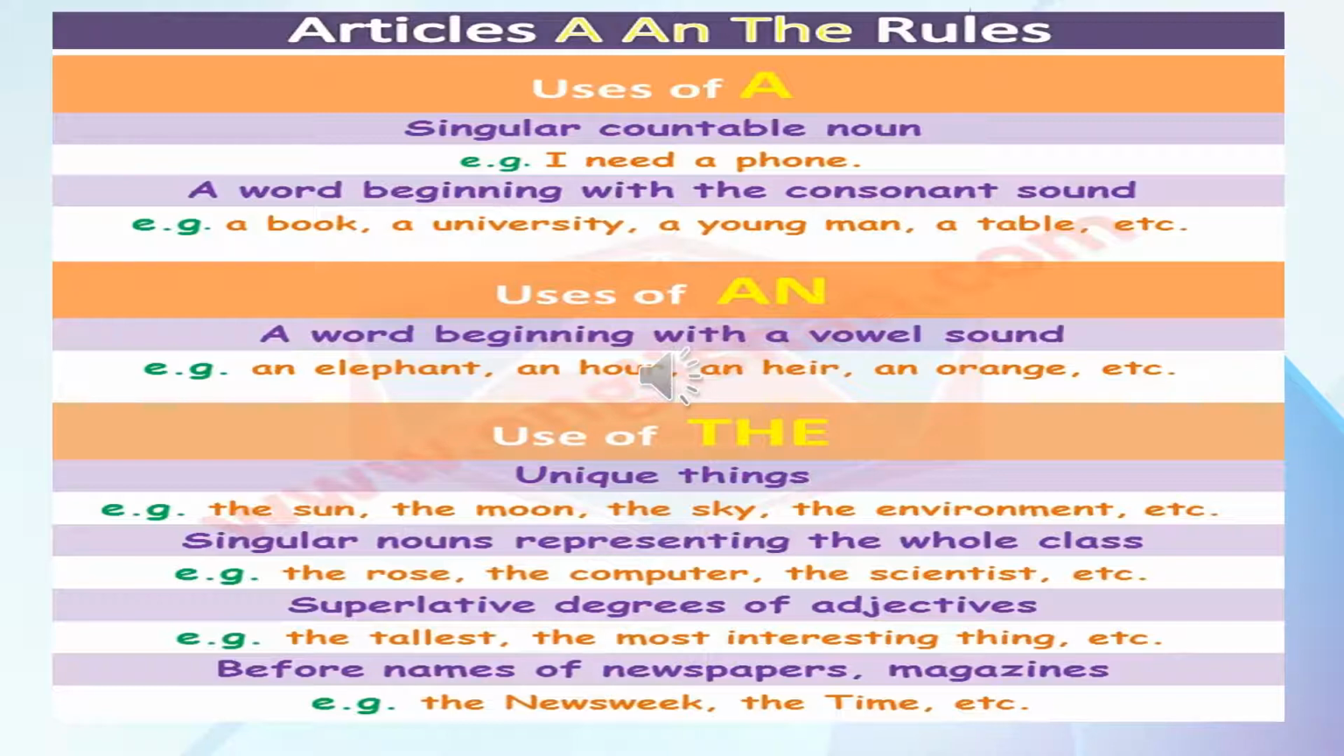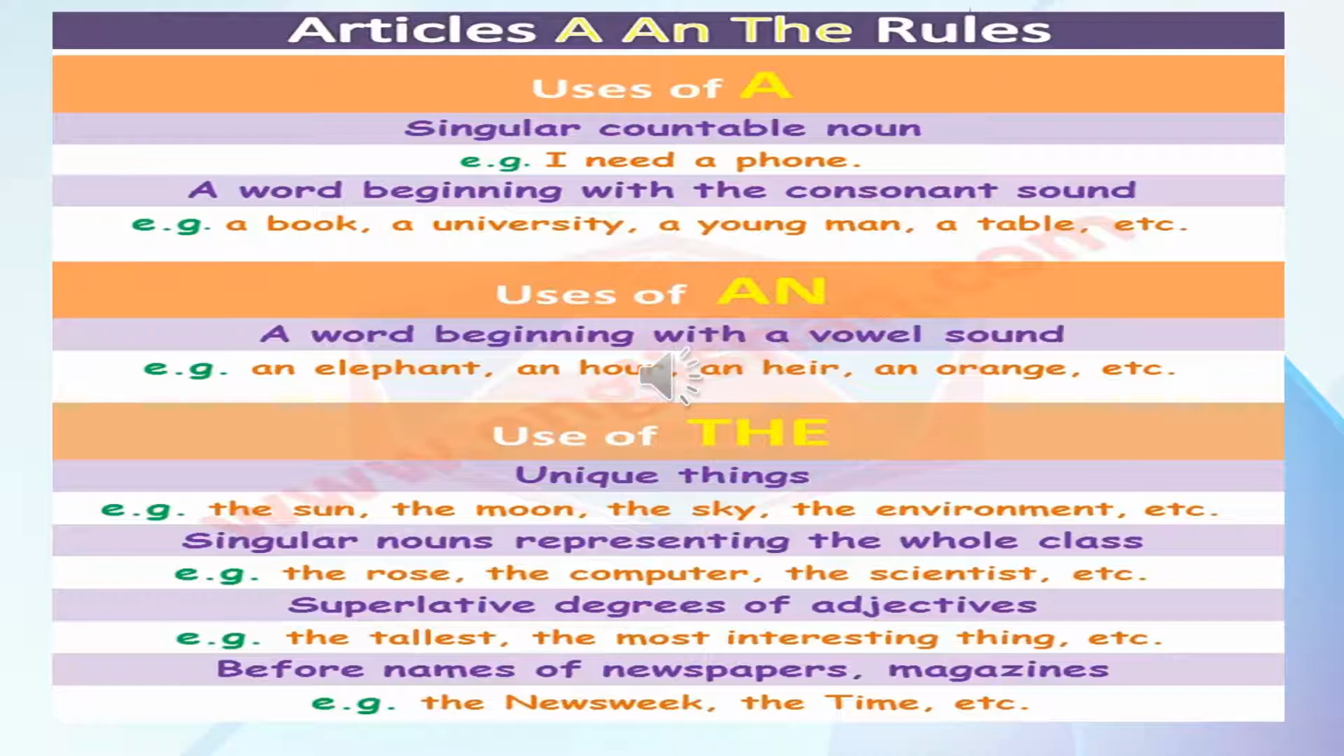Uses of an. A word beginning with a vowel sound. An elephant, an hour, an air, an orange, etc. Here we have used article an in front of hour and air, both. Why? These H are not vowels, they are consonants. But both H are silent, and this gives the sound of a. We hear the sound of a. So we have used article an here.